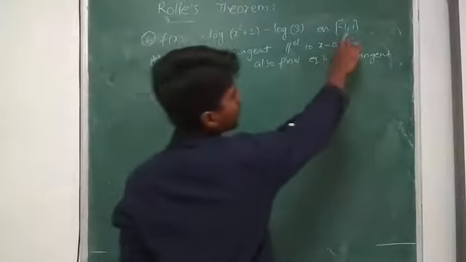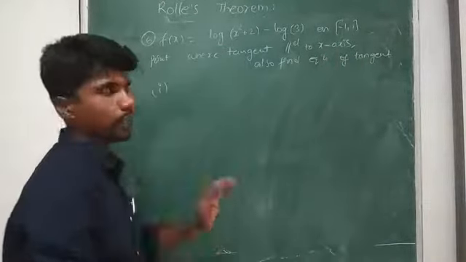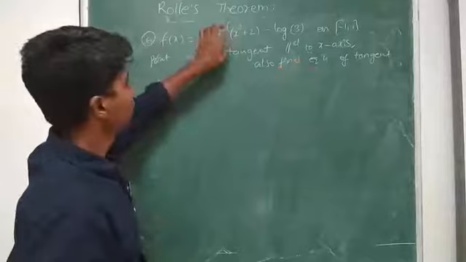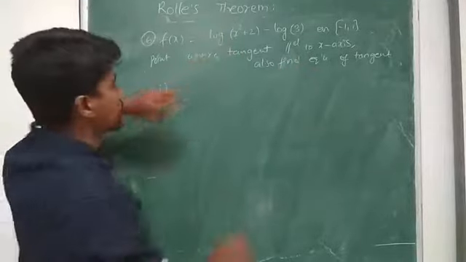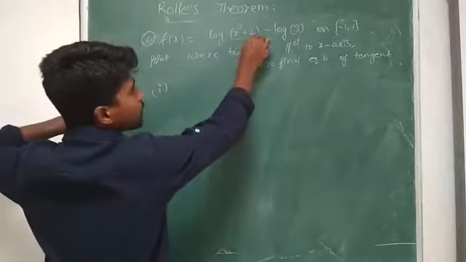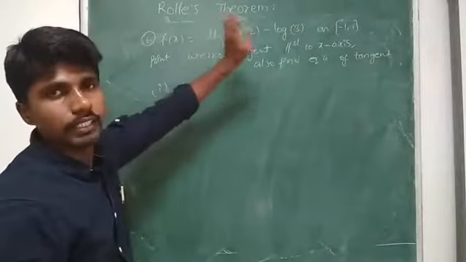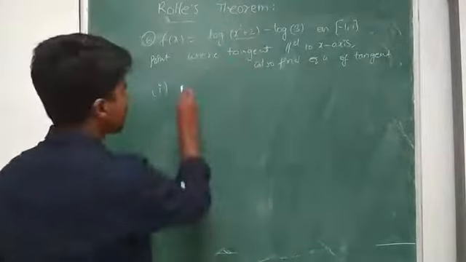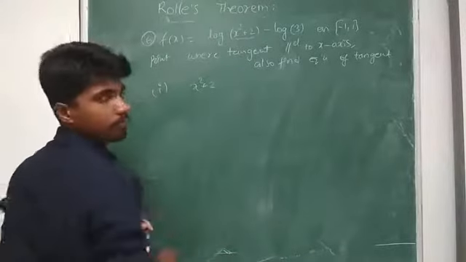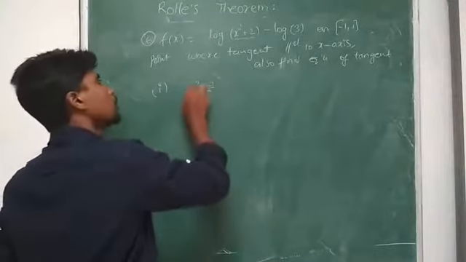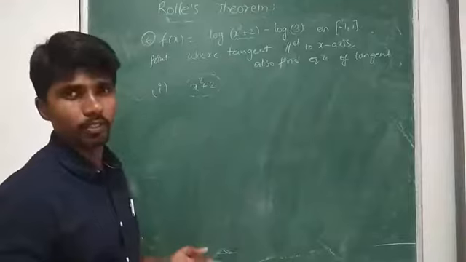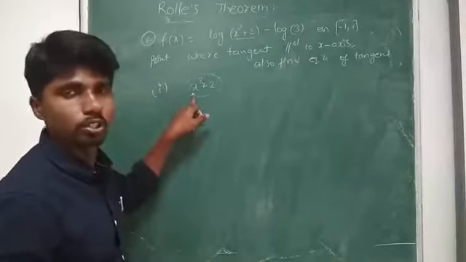The given interval is minus 1 to 1. For log x, x should always be greater than 0. The domain of log x is x greater than 0. But here what I have? X square plus 2. If I substitute any real number, the square of a real number is positive.